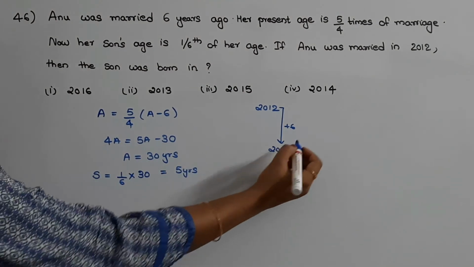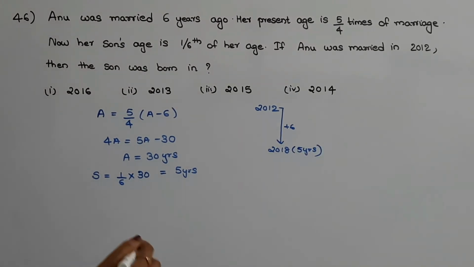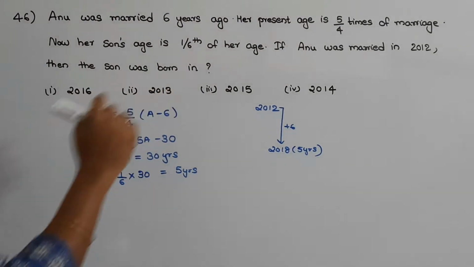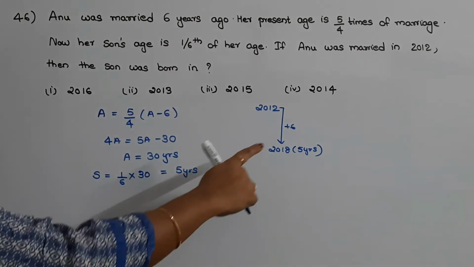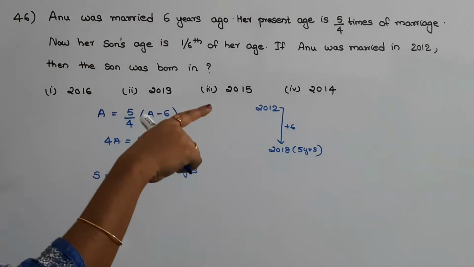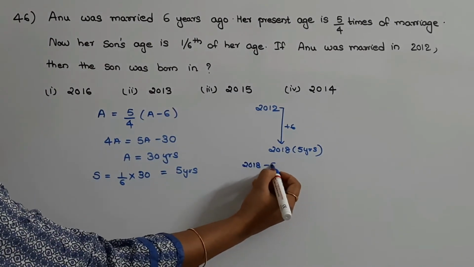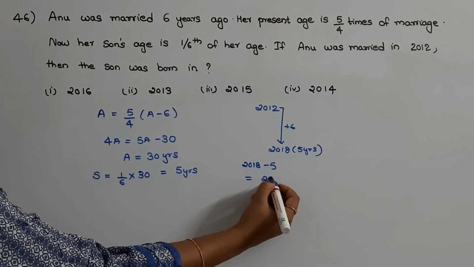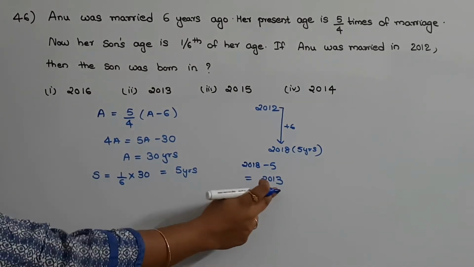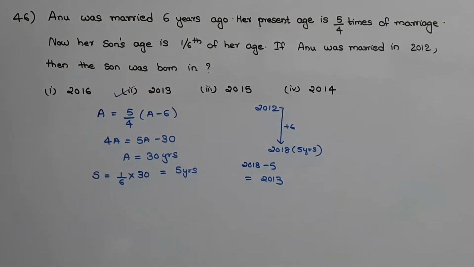We need to find out in which year the son was born. If at present the son is 5 years, he was born 5 years ago, right? So 2018 minus 5 is equal to 2013. So the son was born in 2013. This is the answer.